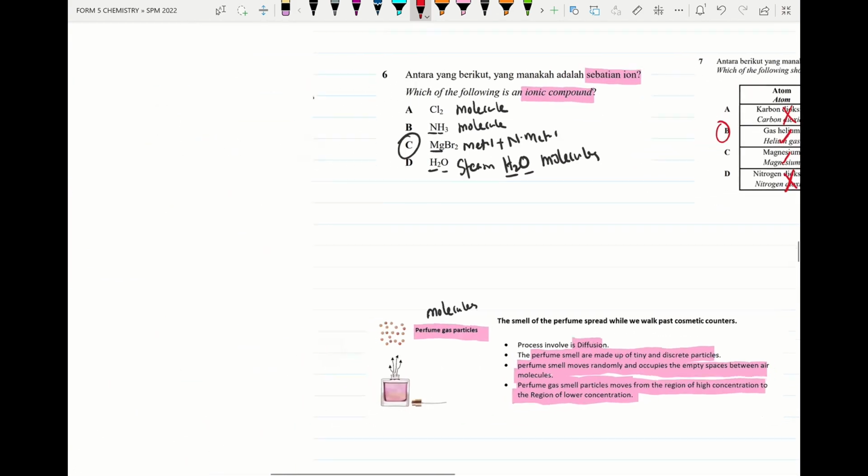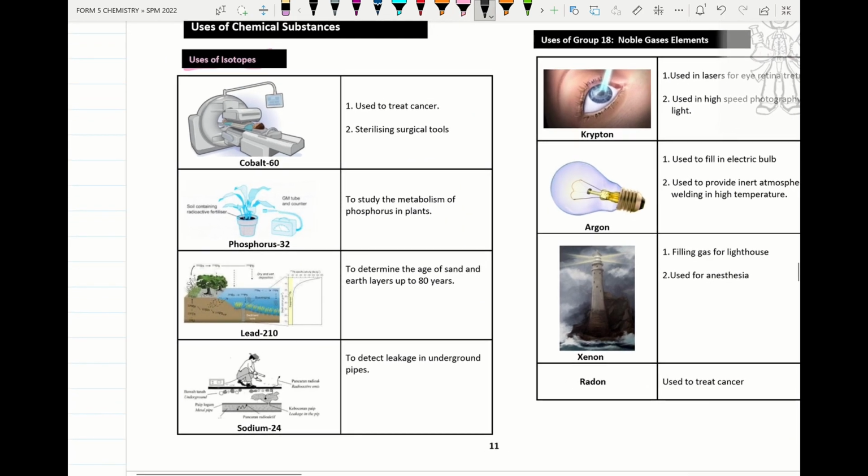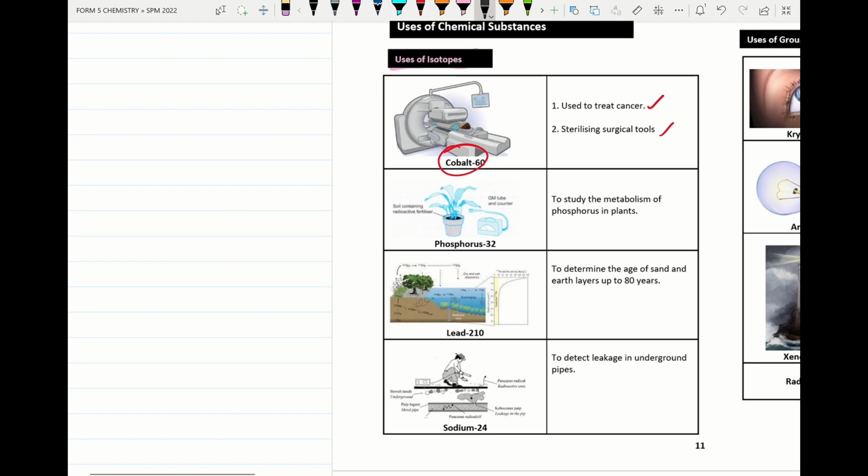So try to practice more questions. We move on to the next part: the uses of chemical substances from Form 4 until Form 5. We move on with the first part, uses of isotopes. Under isotopes, please remember cobalt-60. Cobalt-60 is used to treat cancer and to sterilize instruments in the food industry.